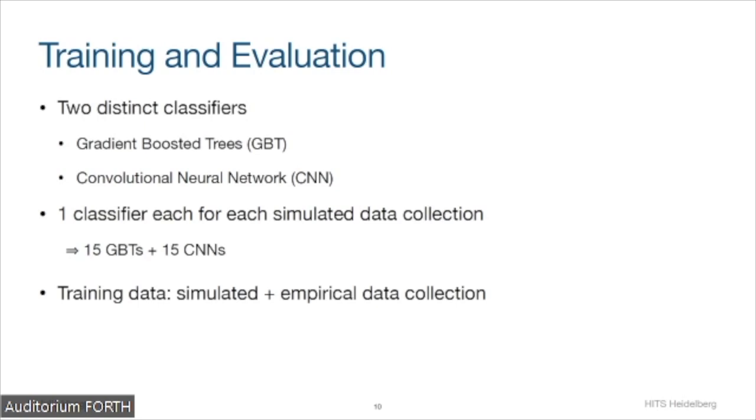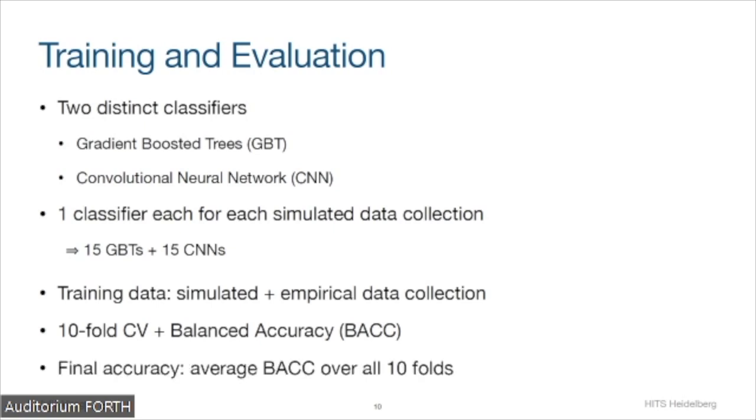To train the classifiers, we combined the simulated data collection for the model of evolution that we want to assess the realism for with the respective empirical data collection. And we used a 10-fold cross-validation procedure for training, and we report the balanced accuracy as average over all 10 folds as our final realism indicator. We use the balanced accuracy because this is a metric that is invariant to class imbalances in the data.